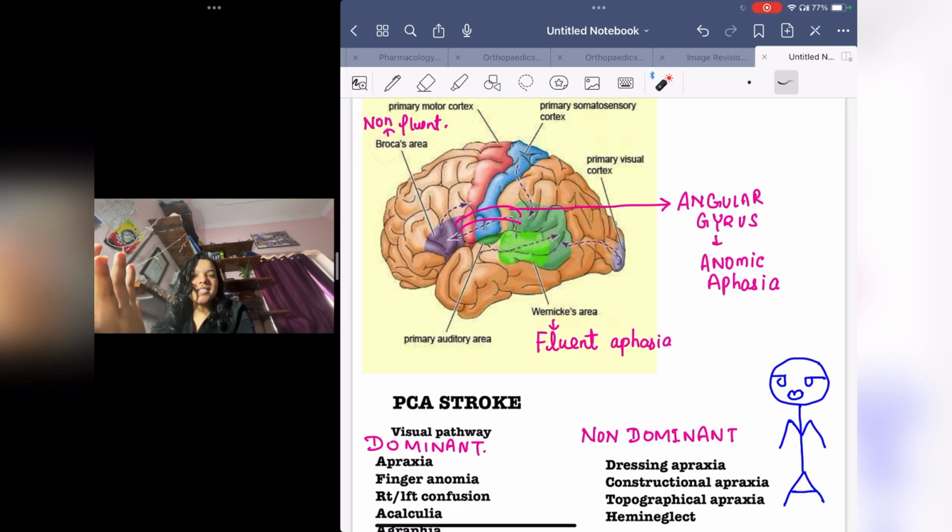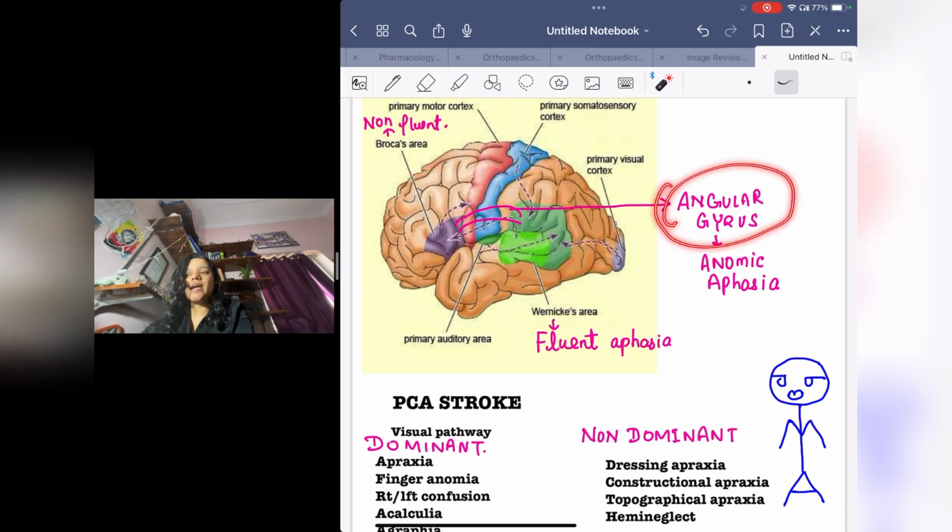Broca, Broca, how does it sound? Broca is resembling Boca, and Boca does not know anything. In Hindi, Boca is for Buddhu or Pagal, who does not know anything. So Broca is Boca, which does not know anything, no fluency. Okay, he does not know how to speak also. So non-fluent aphasia will be caused if Broca's area is affected.